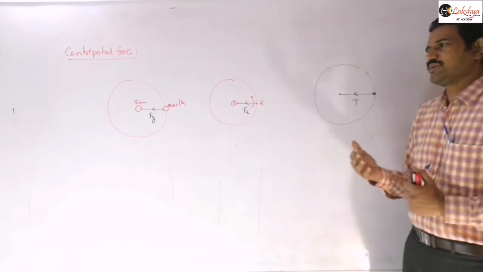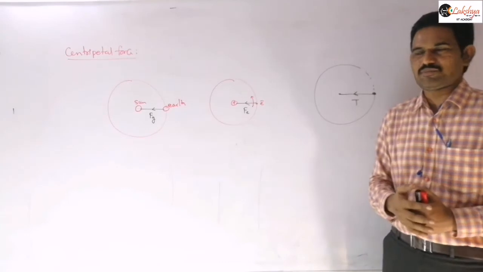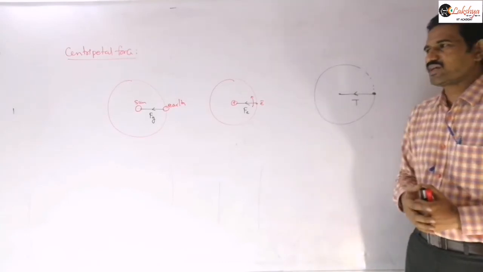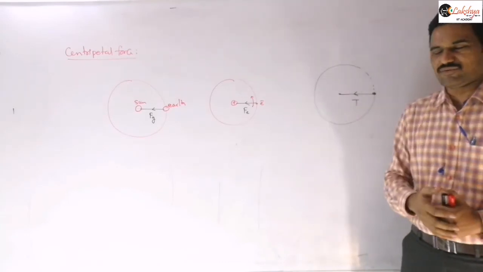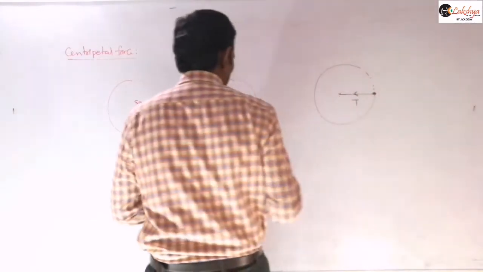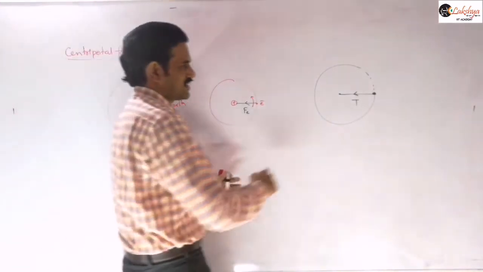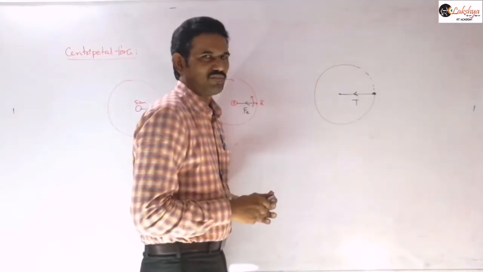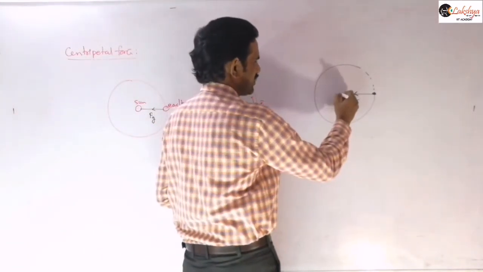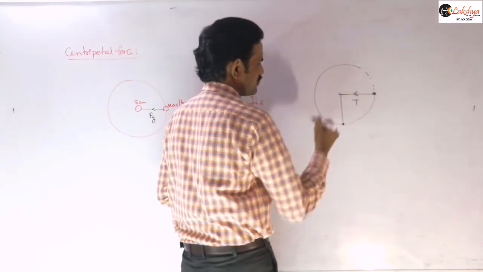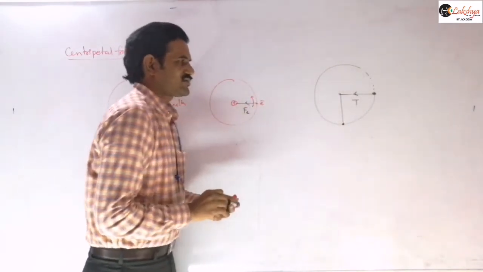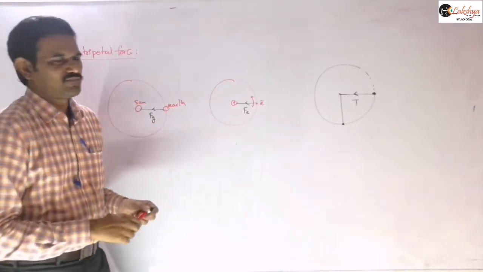In some cases, two or more forces are acting on the particle. Like in the same string example, if you take it as a vertical circle, let us consider the particle at the lowest point. What are the forces acting on that particle?